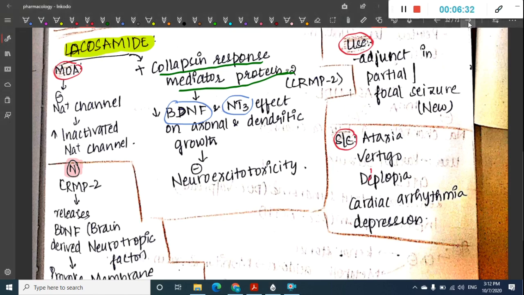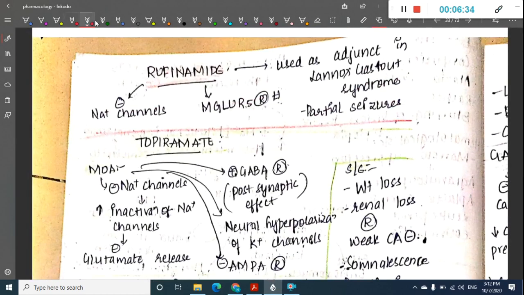Next, the anti-seizure drug or anti-epileptic drug which we are going to learn about is rufinamide. This rufinamide is also a newer drug. It is also a potent inhibitor of sodium channels, and one more important action is that it blocks the mGluR5 receptor. Okay, and it is used as an adjunct in Lennox-Gastaut syndrome and also in partial seizures.